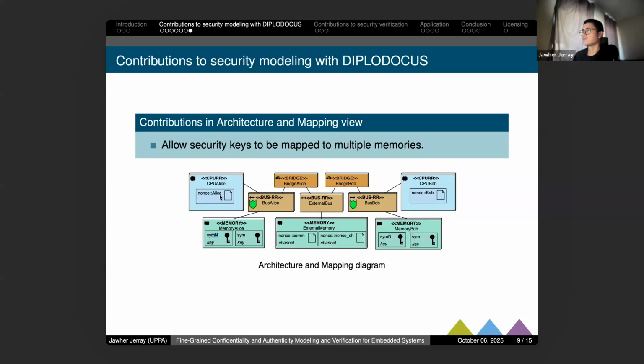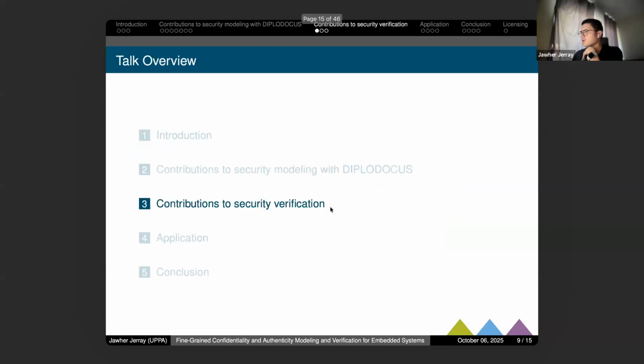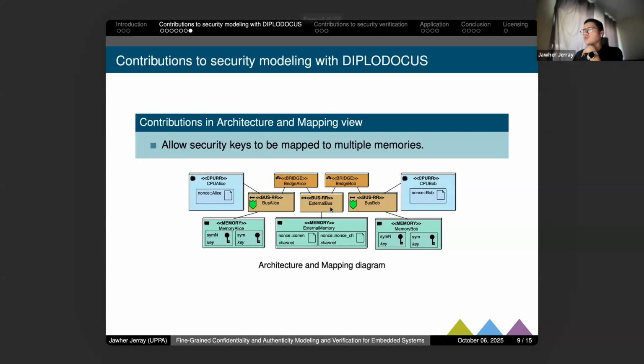The two tasks, we assume that they have already exchanged keys before the communication. Also, for this communication, we have a public bus where the data will be sent. So an attacker has access to this bus and can also get the messages that are sent from Alice to Bob through the bus. It's the external bus. And so this is the modeling part.